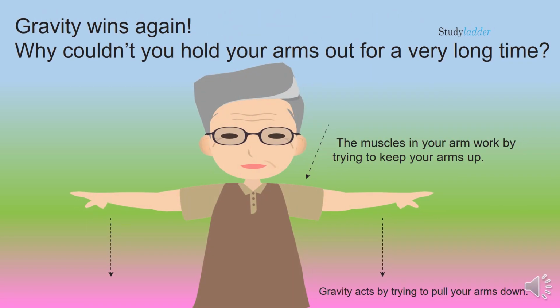When you try to keep your arms straight, your muscles will really help you to do so. Even though the muscles in your arms try hard to keep your arms up, gravity will act by trying to pull your arms down towards the ground. That is why you will not be able to hold your arms like that for a very long time.